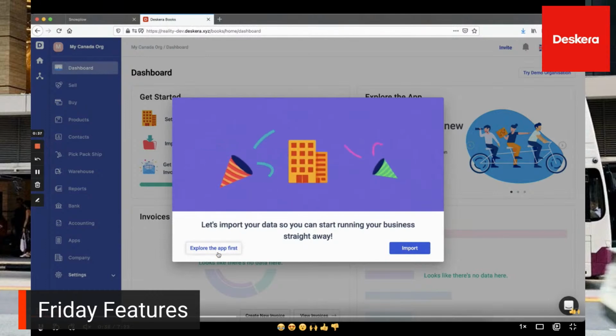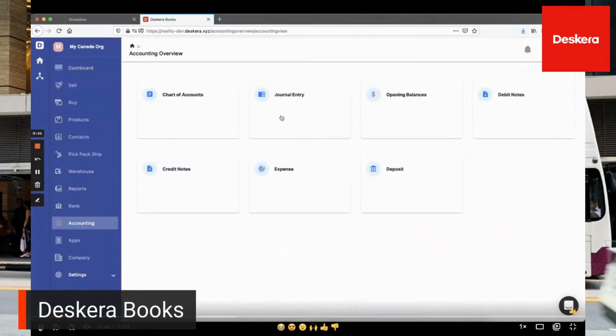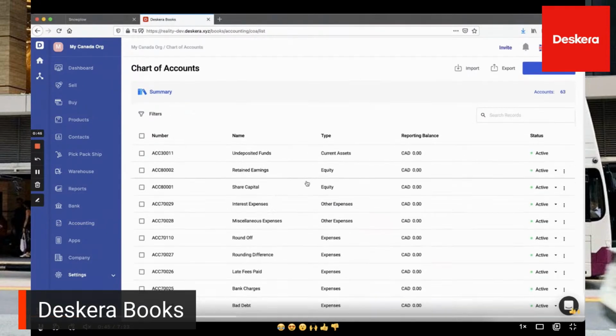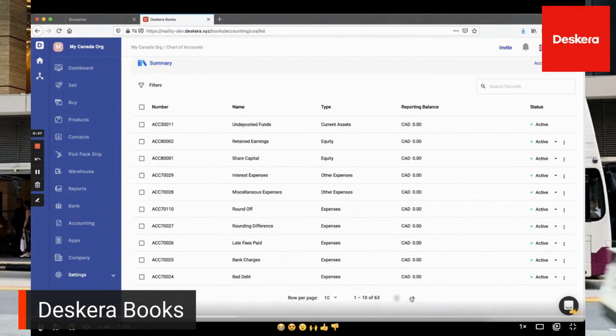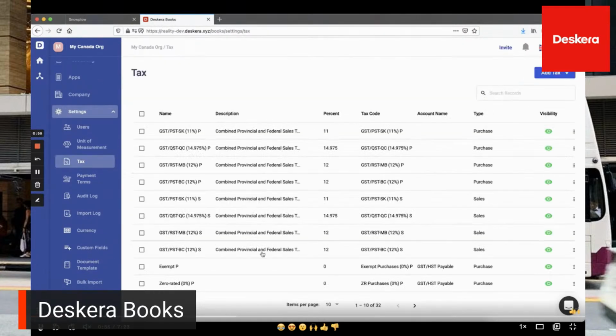So now let's go and explore the app. And then let's go to accounting. So inside here, you'll see your chart of accounts have been generated. So you can see all your chart of accounts here, all 63 of them. And then now let's go to taxes. So inside here, you can see your group taxes, your four group taxes for purchases, and your 4 group taxes for sales, and your other taxes as well.